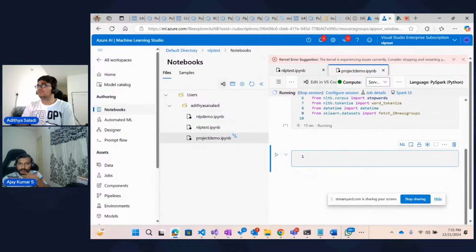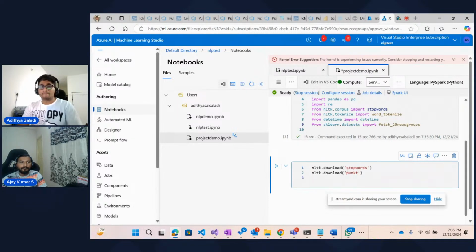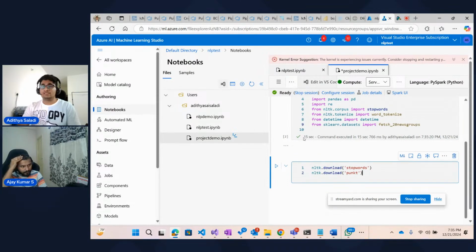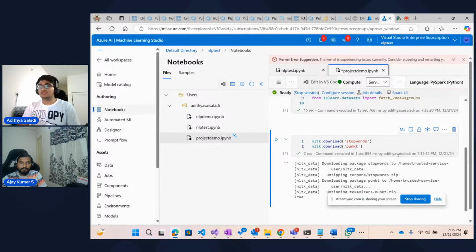The next step would be to ensure all the required NLTK data is downloaded. As you've seen, we have two things here: one is the stopwords and the other one is the word tokenizer. So let's download what's needed for these two. I think this is also executed. Let me just execute this. This download will take another few seconds.